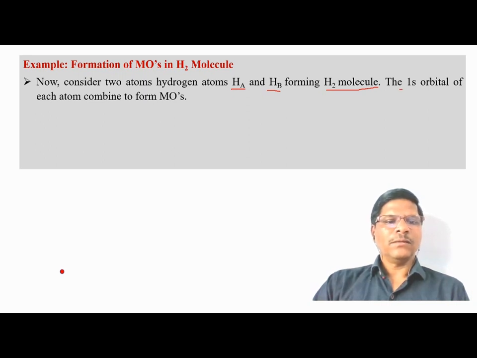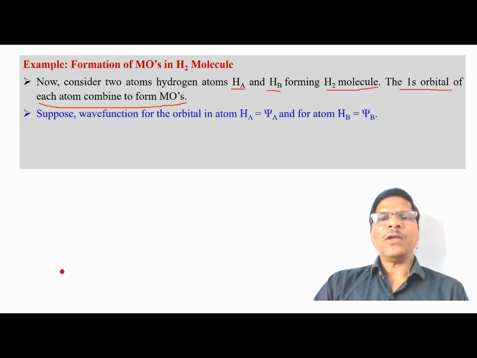Thus, ultimately we have to consider the wave functions of the two atomic orbitals. Suppose the 1s atomic orbital of hydrogen atom A has wave function psi A, and we have the hydrogen atom Hb and the wave function of the 1s atomic orbital in Hb is psi B. So we have two atomic orbitals and two wave functions, psi A and psi B. The combination of atomic orbitals can be explained on the basis of the combination of psi A and psi B